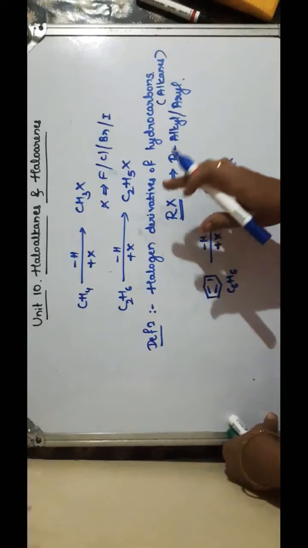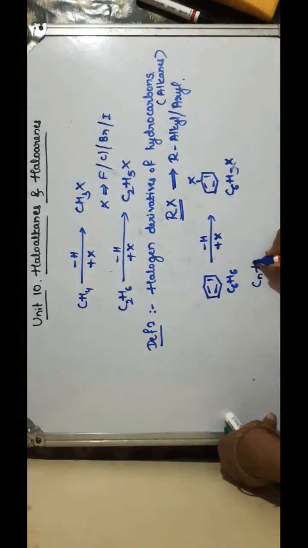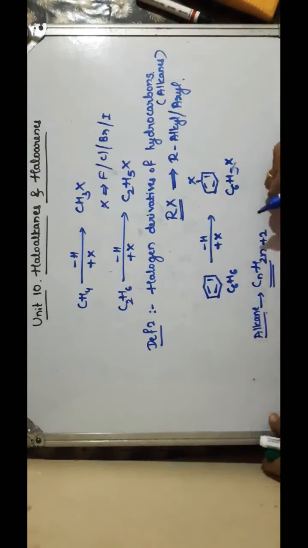Okay, the general formula for the haloalkanes is written as this one. CnH2n+2 is the general formula for alkanes. The homologous series of alkanes can be represented by the formula CnH2n+2. When I remove one hydrogen, then it becomes minus 1, right?